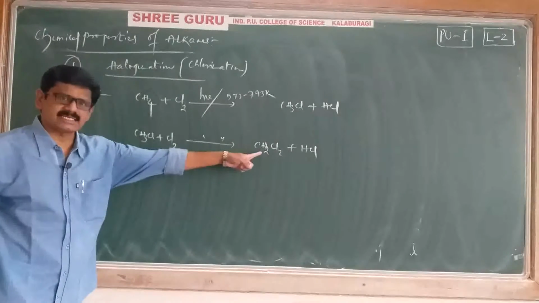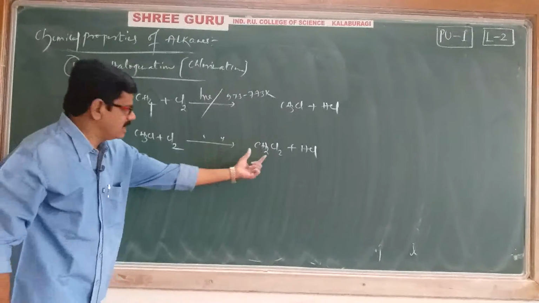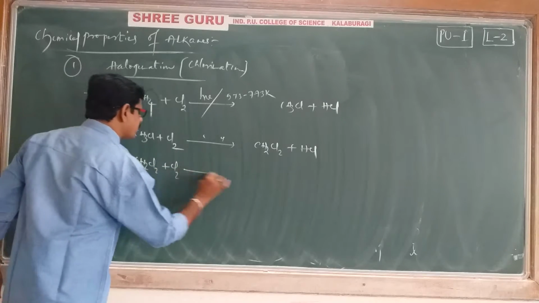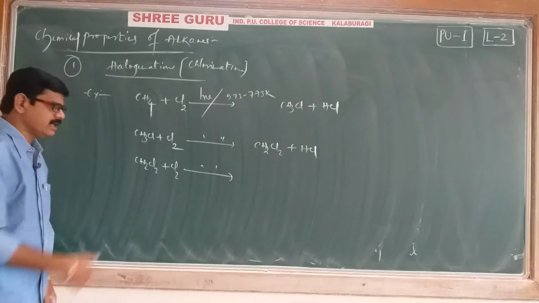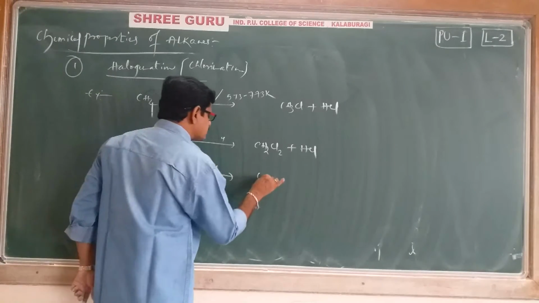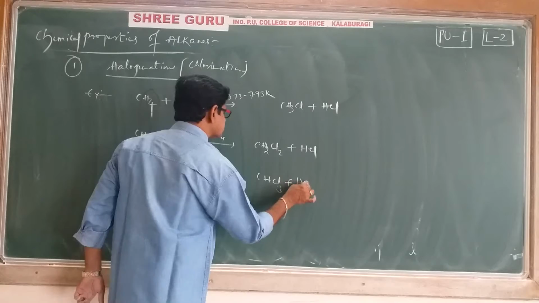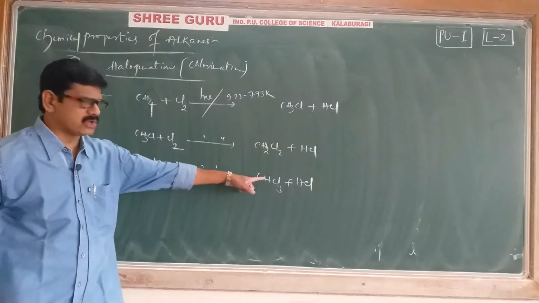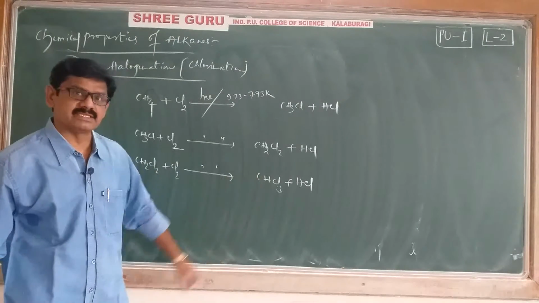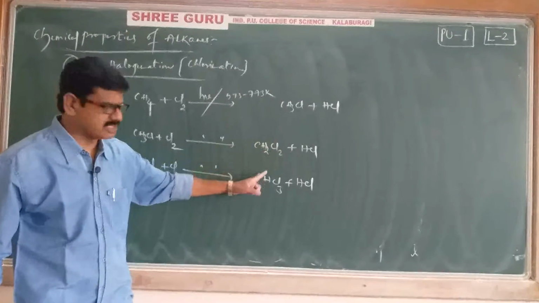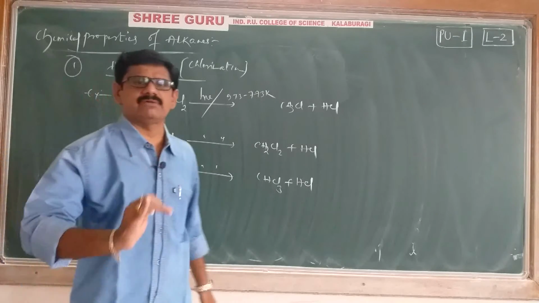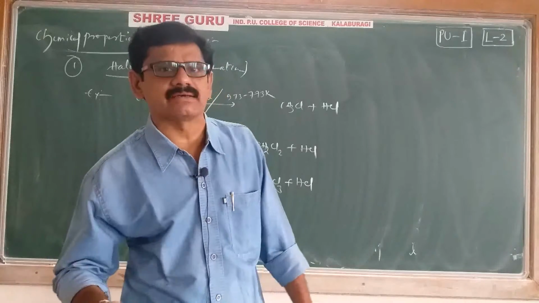Next, at this stage also the reaction has not stopped. That compound CH2Cl2 reacts with 1 more chlorine molecule. Automatically, what happened? 1 more hydrogen removed, 1 more chlorine substituted. You will get CHCl3 plus HCl. We are getting chloroform. Chloroform is the common name. What is the IUPAC name? Trichloromethane. Chloromethane, dichloromethane, trichloromethane. No confusion at all. 1 by 1, all hydrogens we are substituting with chlorine.